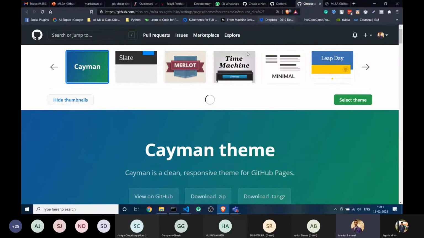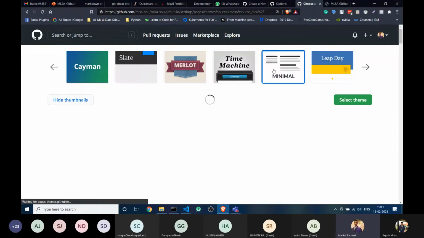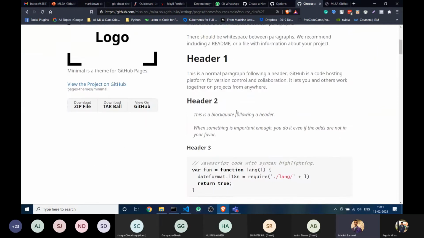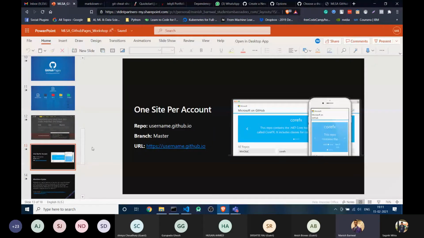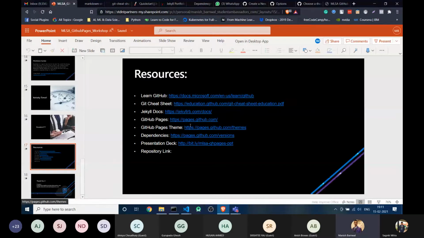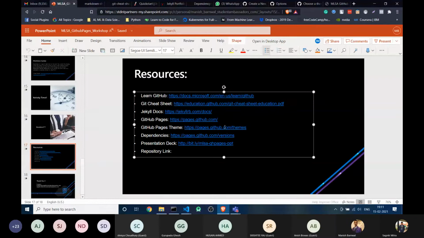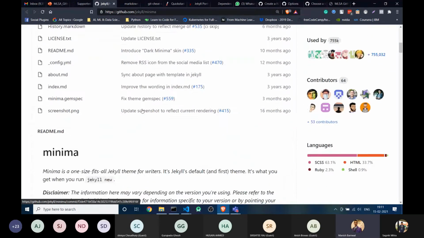So let me show the themes. There are multiple themes. We will use this. Where is that? Yeah, minima. Okay, there are multiple more themes. You can get those themes from here. I have added all those in our resource section. You can see there are multiple themes. So we will use minima. Okay, you can see how minima looks.